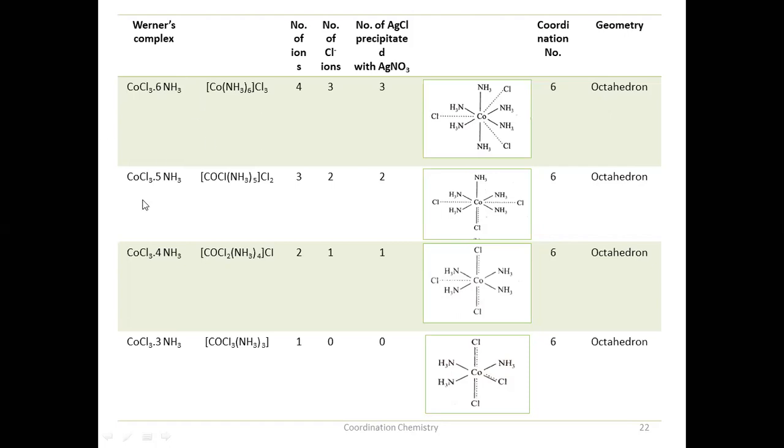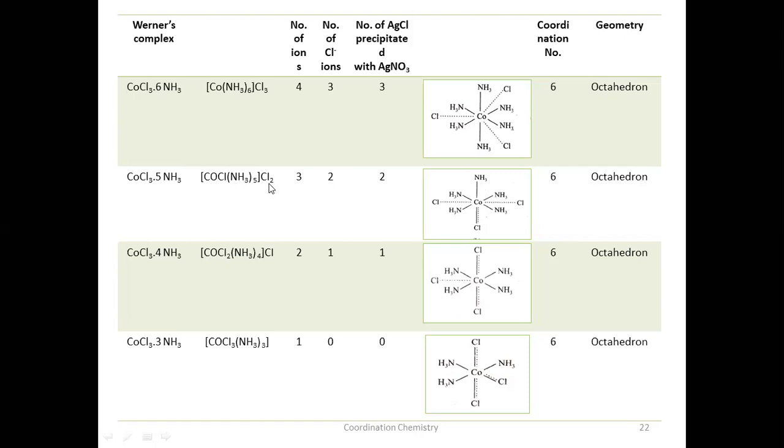Now, when an ammonia molecule is reduced here, Werner's formula is this. When one molecule of ammonia is reduced, and the complex formed is treated with AgNO3, then it was found that only 2 moles of AgCl are precipitated out. That means only 2 chloride ions are available outside the sphere. Okay, means they are easily available, are ionizable, and they should be outside the sphere.